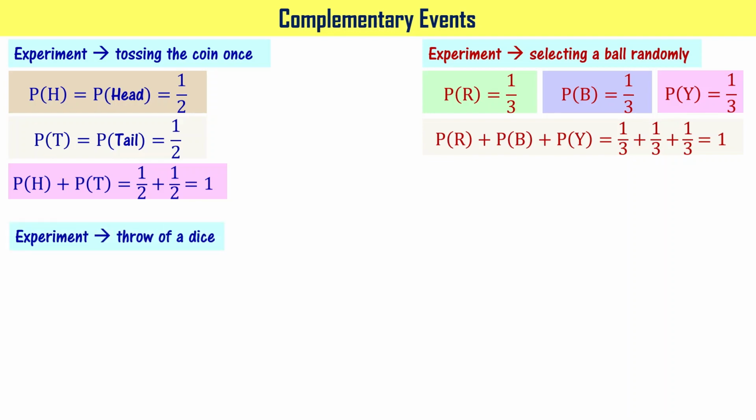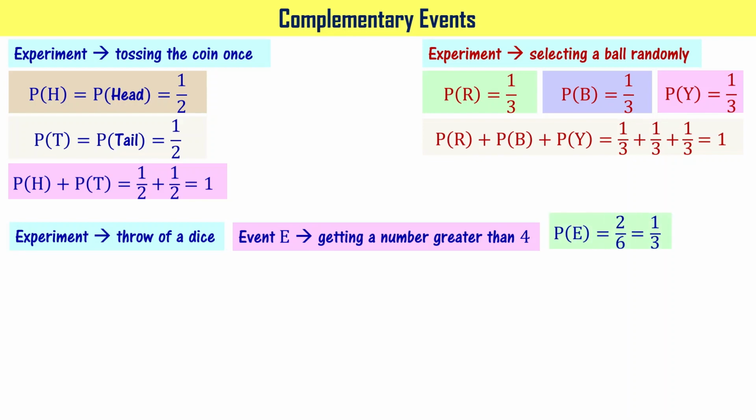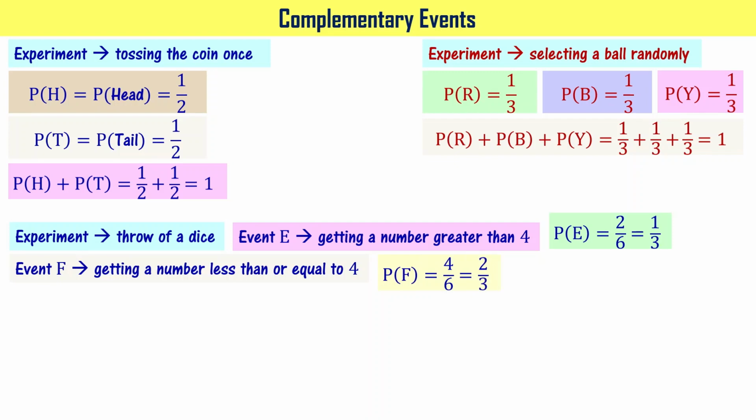The other experiment, throw of a dice, we have seen, right? In that case, event E is defined as getting a number greater than 4, right? So we have seen probability of getting E is 2 by 6, that is equal to 1 by 3, right? And we have seen event F, that is getting a number less than or equal to 4. So probability of F is defined as 2 by 3, right? When you take sum of these two, P of E plus P of F equal to 1.